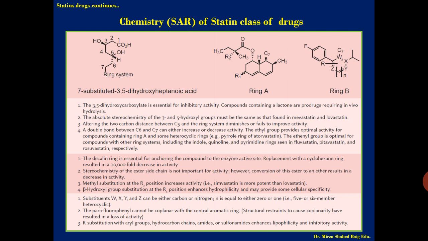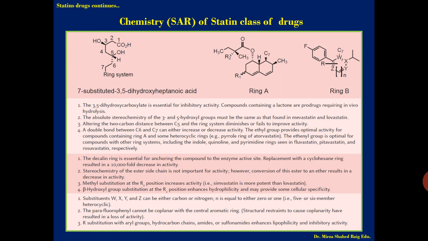So the substituents W, X, Y, Z can be either carbon or nitrogen. N is equal to either 0 or 1, that is a 5 or 6 membered heterocyclic ring. Okay, so here in the structure it is given N, W, X, Y, Z. We will see the structures also.